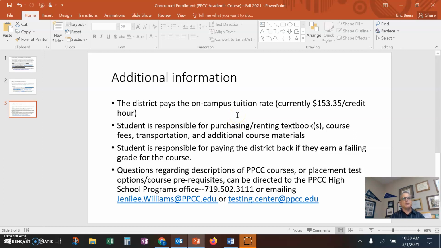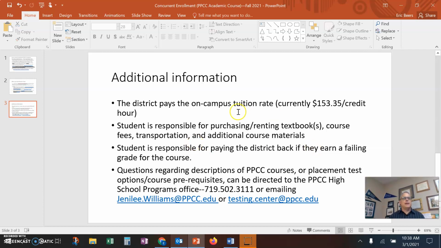The student is responsible for any textbooks needed, any materials needed, any additional course fees, as well as transportation. So generally speaking, the students taking advantage of concurrent enrollment are juniors and seniors that are able to drive themselves. If a student were to fail a concurrent enrollment class, they do have to pay the district back for the amount that the district has paid.